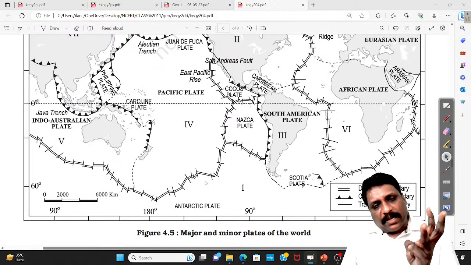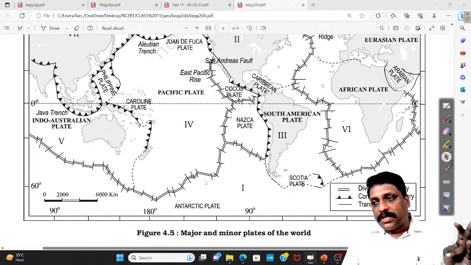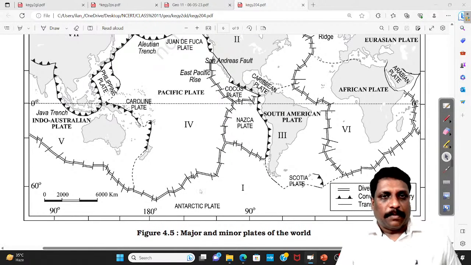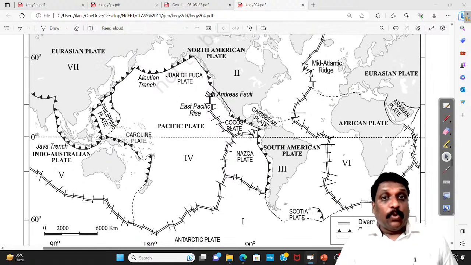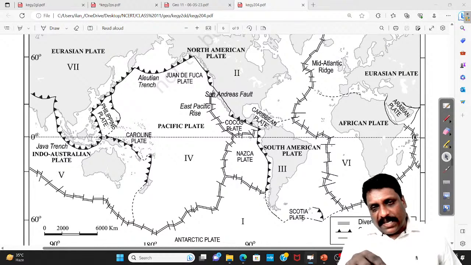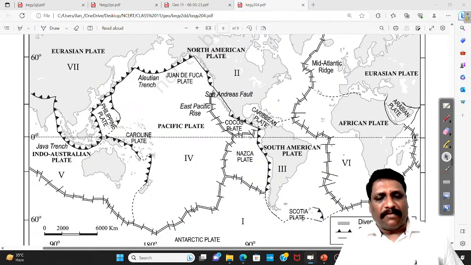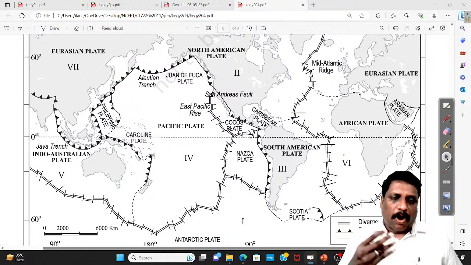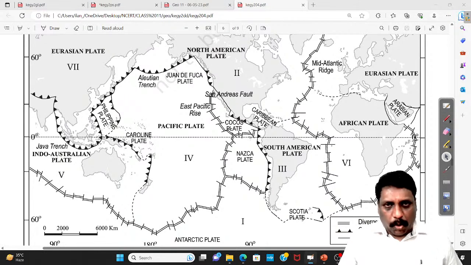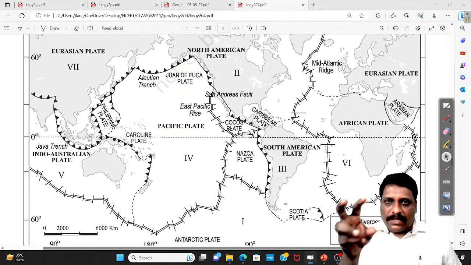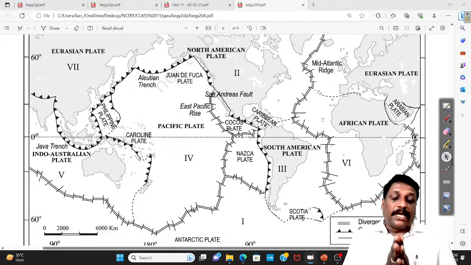See, between Alfred Wegener's continental drift theory and plate tectonic theory, there is not much difference. The concept they are trying to convey is more or less similar. But plate tectonic theory will help you in understanding the locational aspect of all endogenic forces. That's the reason endogenic forces are also called tectonic forces. For example, fold mountain formation, block mountain formation, genesis of an earthquake, volcanic activity, formation of tsunami, formation of ridge, etc. All of these have one commonality: locationally speaking, they are confined to plate boundaries.